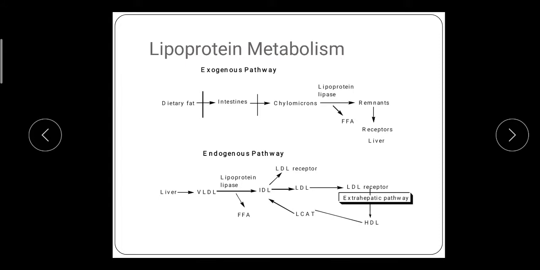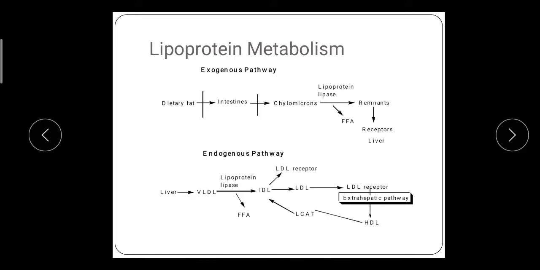These remnants in the capillary reach the liver and are cleared from the circulation by binding to a receptor that recognizes the apoprotein E and B components of the chylomicron remnants, binding to the receptors present in the liver. So this is the exogenous pathway.